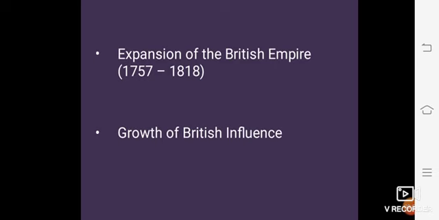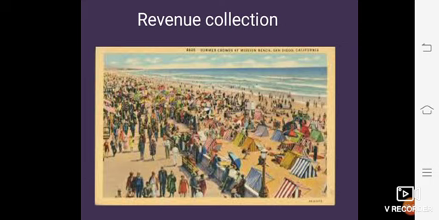Here we will see the growth of British influence. The English East India Company continued to extend its control over Indian territory throughout the late 18th and early 19th century. To pay for the troops, the British were often given revenue collecting rights in certain parts of the state, and this gave them indirect control over these areas.